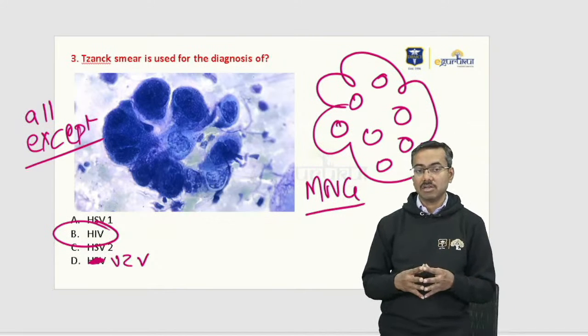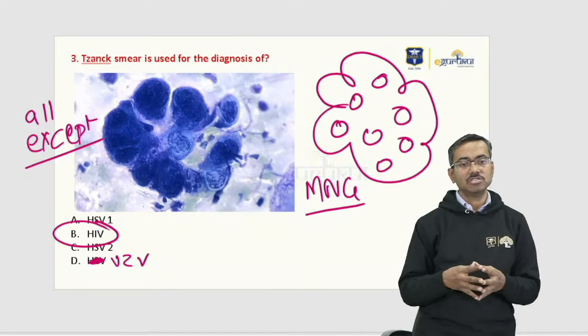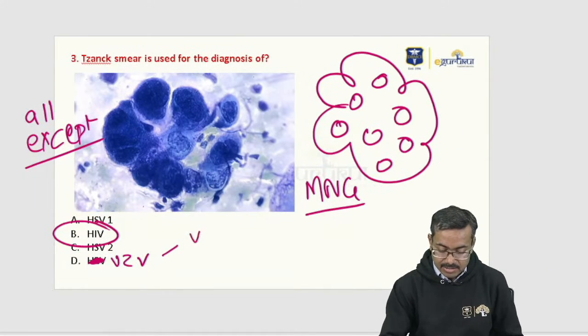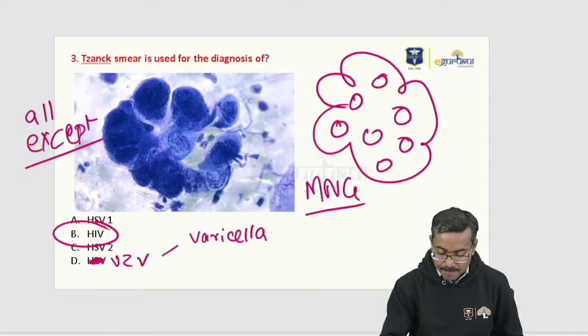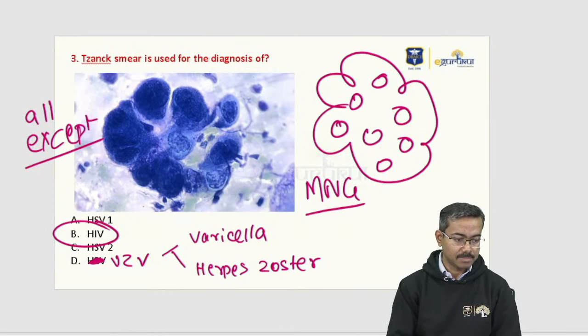VZV is varicella zoster virus, which creates chickenpox and also creates herpes zoster. So varicella zoster virus creates two clinical diseases. One is varicella, one is herpes zoster. Both have Tzanck smear positivity.